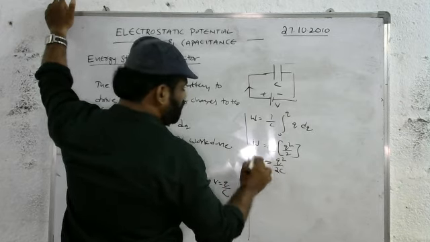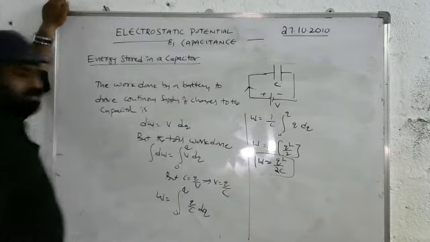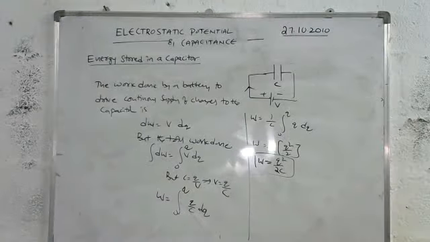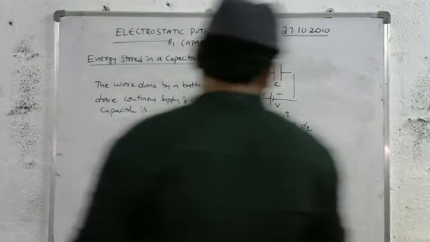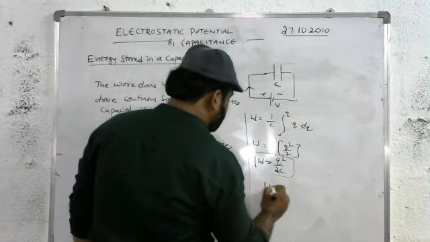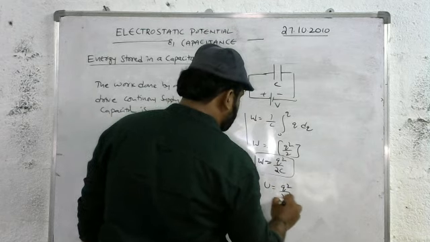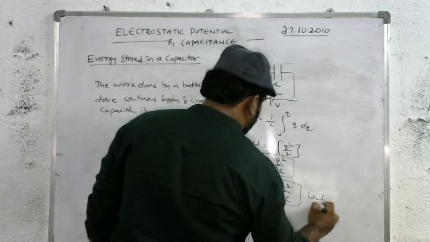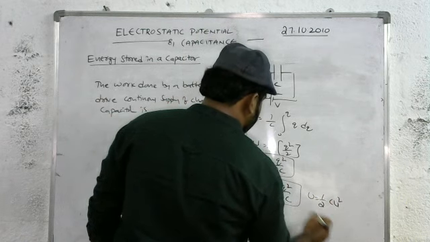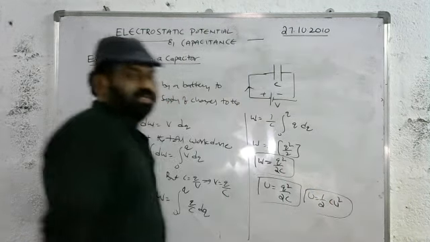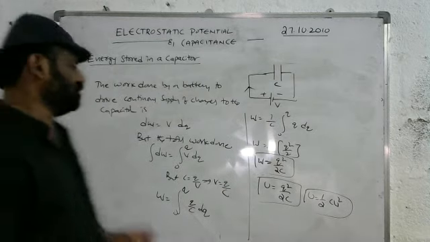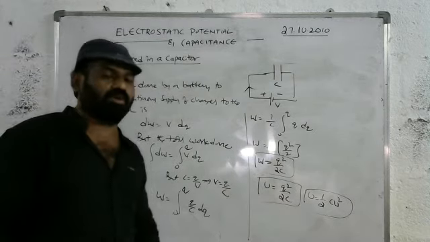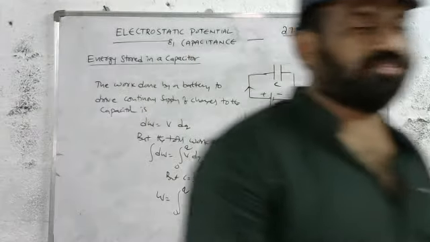The work done is stored in the form of energy, so W is replaced by U. U is equal to Q square by 2C, or we can write it as U is equal to half CV square. This is how much energy is stored in a capacitor. U is equal to Q square by 2C, or U is equal to half CV square.